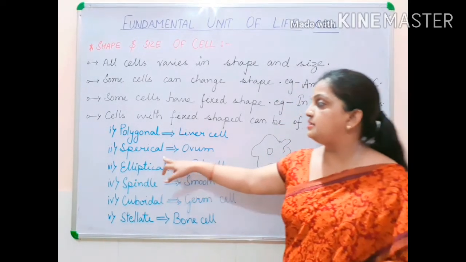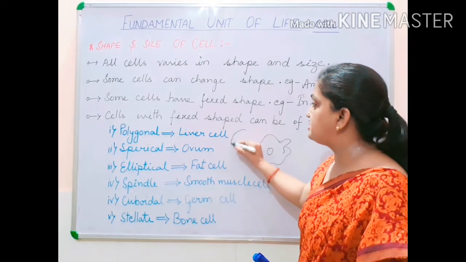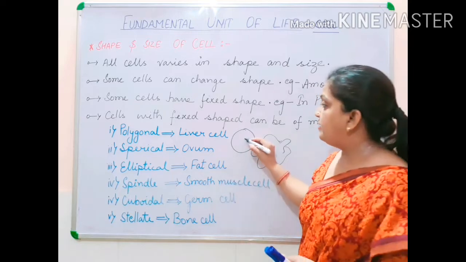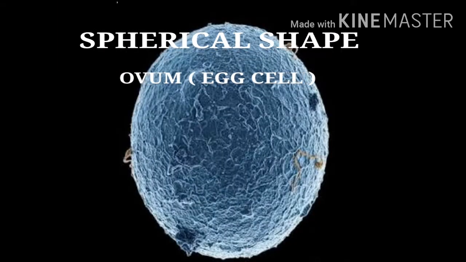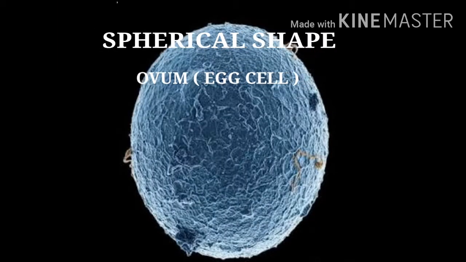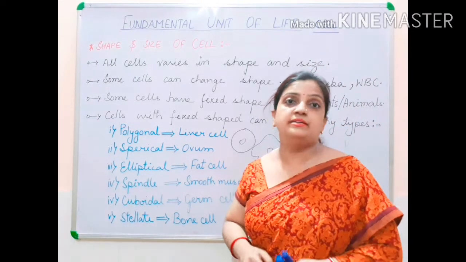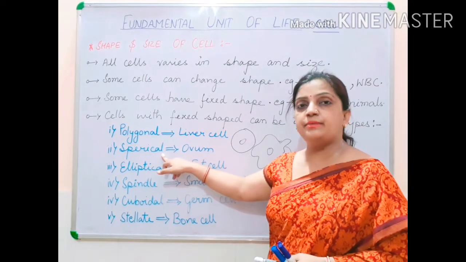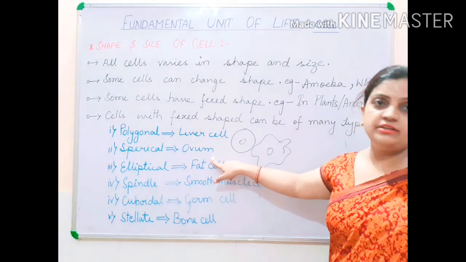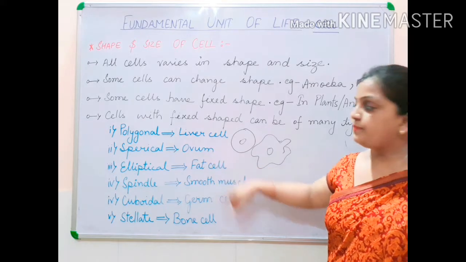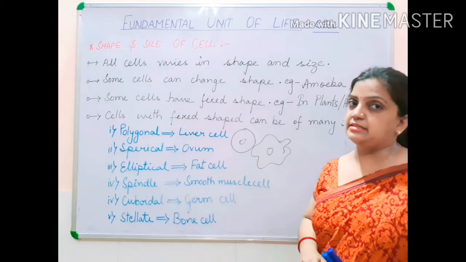Now children, the second shape is spherical. What is spherical? Spherical is a circular structure. The example is ovum, the egg cell, which is found among mammals, human beings also. So spherical shape is an oval shaped structure, and the example is your ovum. Children, now if I talk about elliptical shape, fat cells are the example.